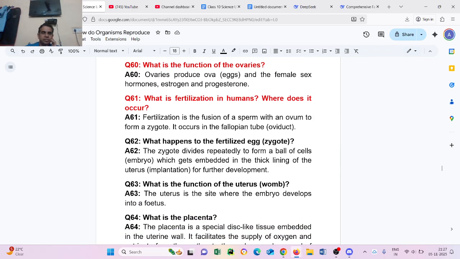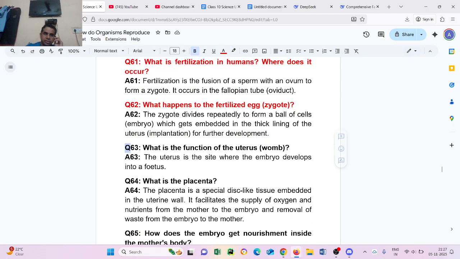Question number 62. What happens to the fertilized zygote? The zygote divides repeatedly to form a ball of cells, the embryo, which gets embedded in the thick lining of the uterus. This is implantation, for further development.